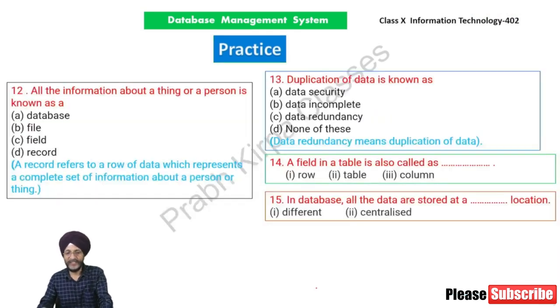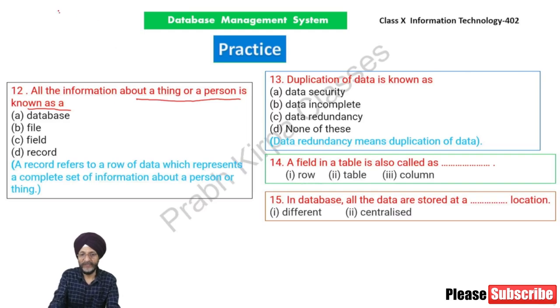Next, all the information about a thing or a person is known as a record. If this is the table, suppose this is the student table. Here we have assigned student ID, here we have given his name, here we have mentioned class. So all the information about a thing, suppose this is a particular person, this is A person, this is B person.